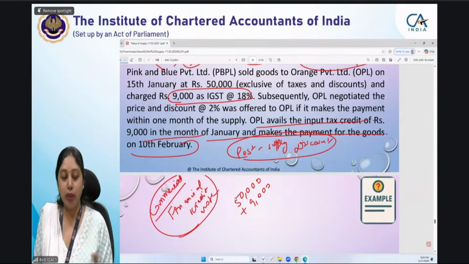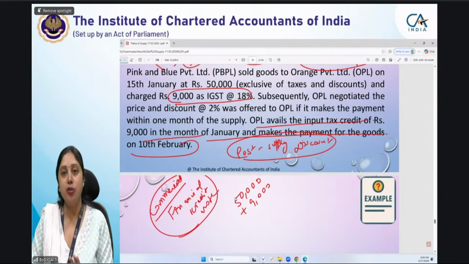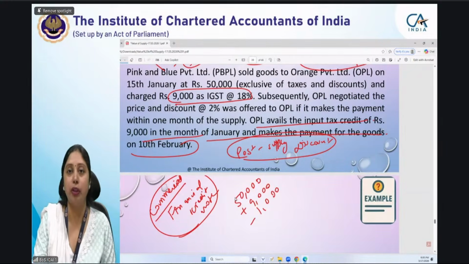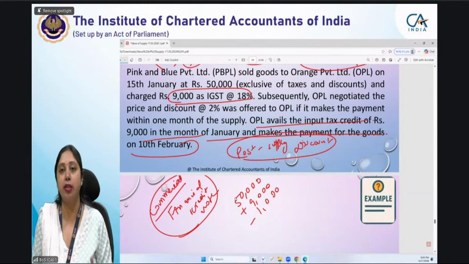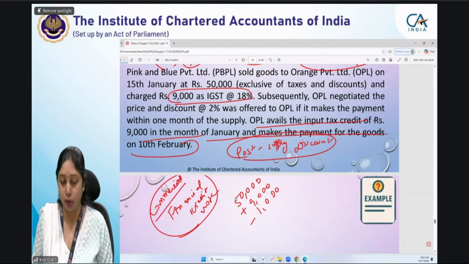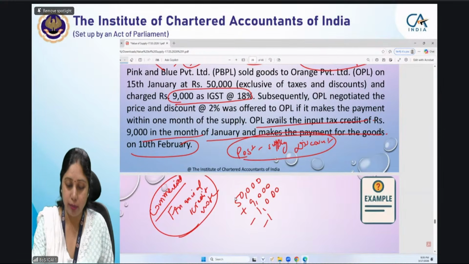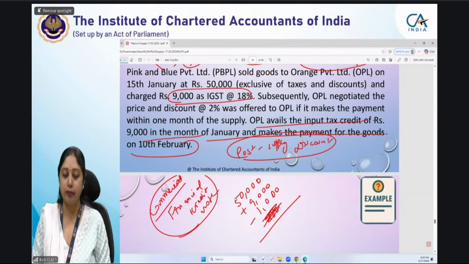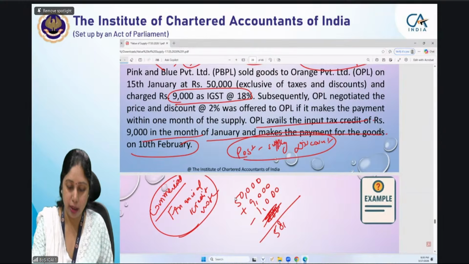सो वील इशू अ कमर्शियल क्रेडिट नोट. व्हाई? बिकॉज this discount will be given to OPL. OPL has made the payment before 1 month. So 1000 discount will be given to OPL, but value will not reduce for the purpose of GST, क्योंकि GST में as a reduction 15(3)(b) के हिसाब से ये allowed नहीं होगा. That is why जो हमने पहले 180 रुपीज की रिडक्शन की थी वो अब नहीं होगी, and this will be the value of supply. That will be 58,000.